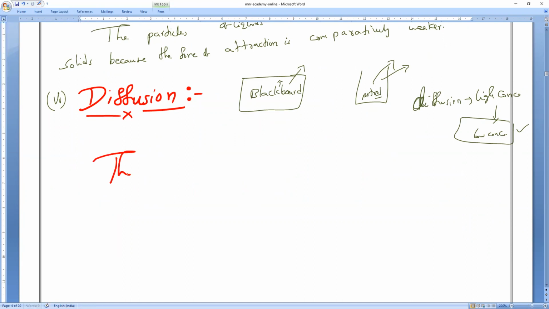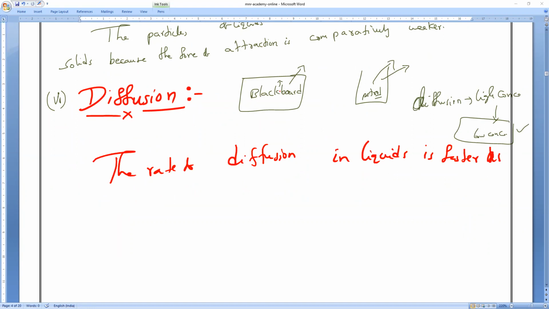The rate of diffusion in liquids, generally, please remember, generally liquids is faster as compared to solids. But here gases are not diffusing, liquids are diffusing. Clear everybody?